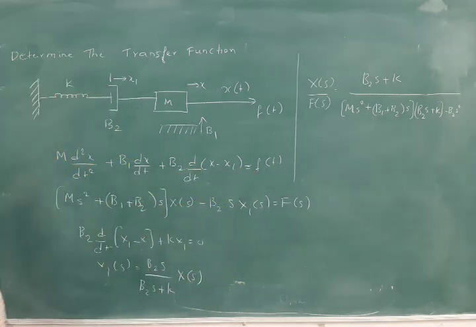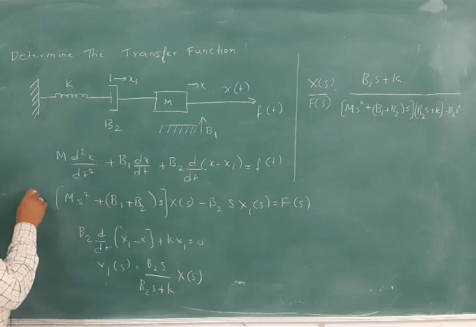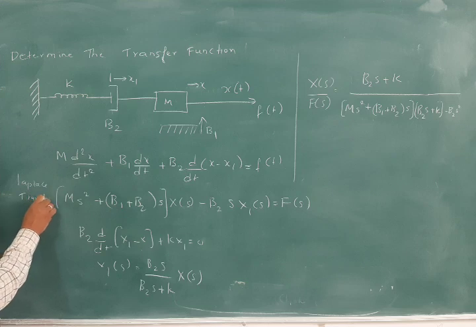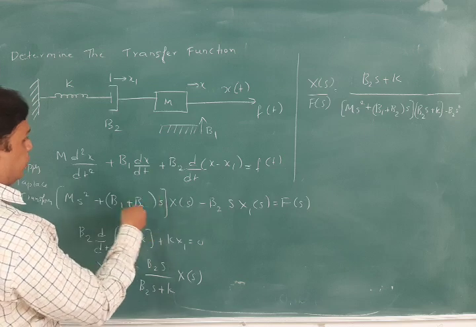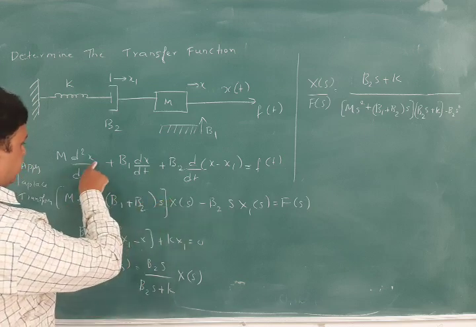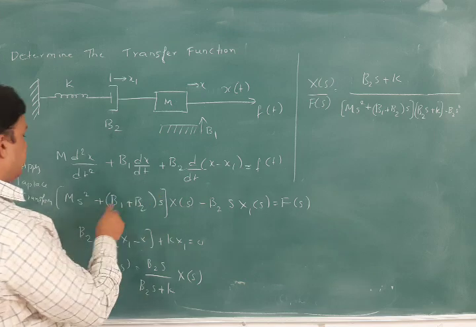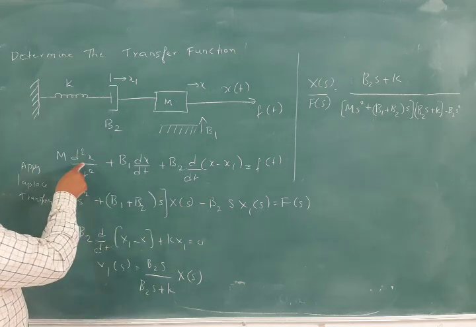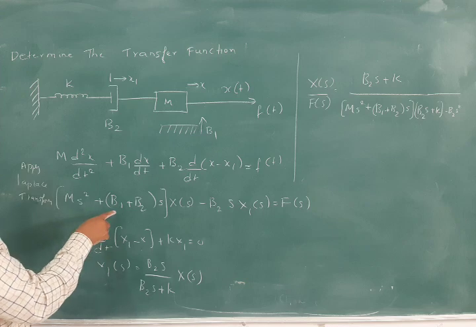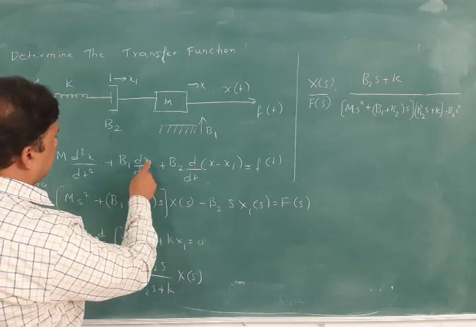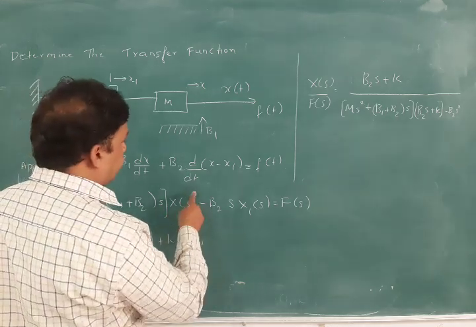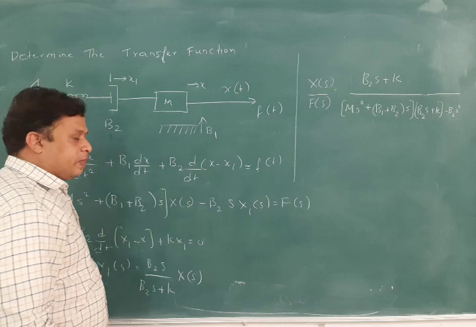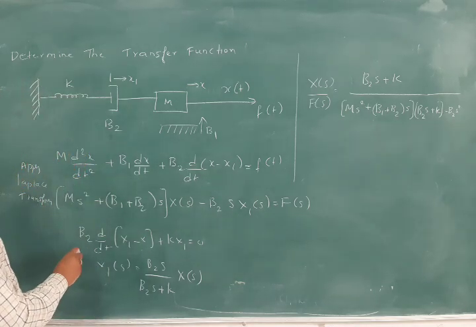If it is f of t, we can write the equation with m into s² after applying Laplace transforms: (ms² + (b1 + b2)s) into X(s). Why? Because we have x here, and after Laplace transform it becomes X(s). For the second derivative we have s², and b1 plus b2 is only a single derivative, not d² by dt², so we have s. So (b1 + b2)s into X(s) minus b2s X1(s) is equal to F(s). Okay, after that we get this equation.